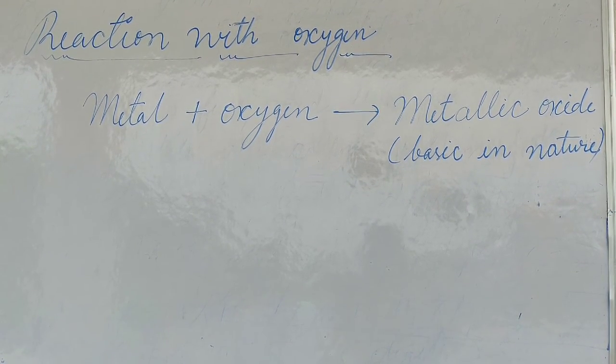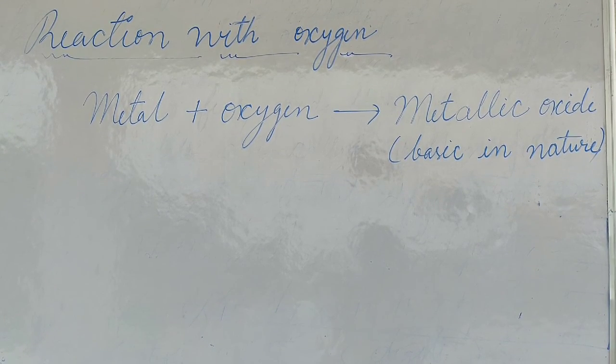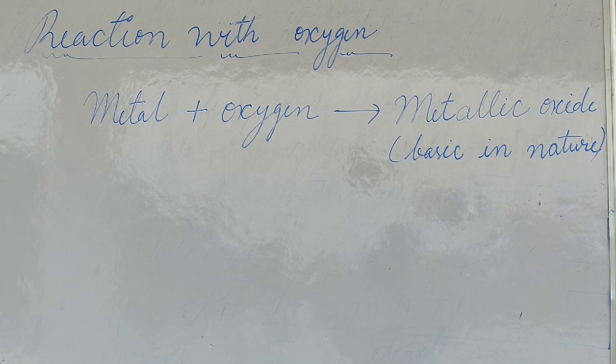Like when iron reacts with oxygen, it forms ferric oxide, and this reaction goes under strong heating. While sodium, when it reacts with oxygen, produces sodium oxide, and this reaction goes under room temperature. So under different conditions, all the metals react with oxygen and produce metallic oxides. So let us see some examples.